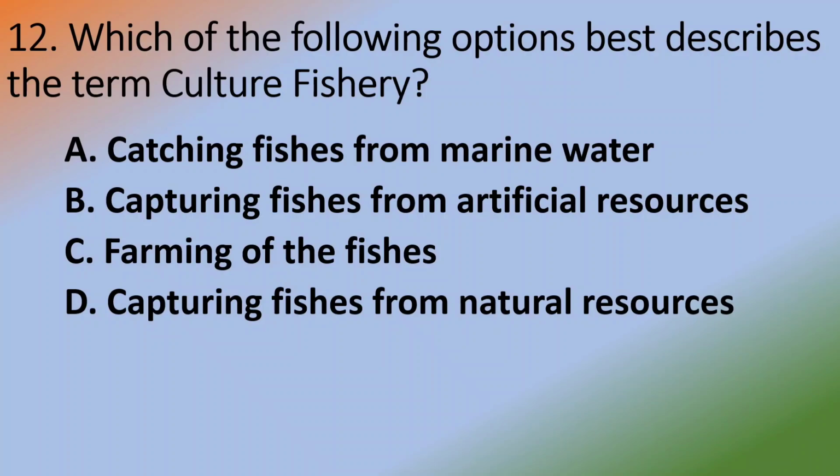Which of the following options best describes the term culture fishery? Catching fishes from marine water, capturing fishes from artificial resource, farming of the fishes, capturing fishes from natural resource. Answer is option C, farming of the fishes.